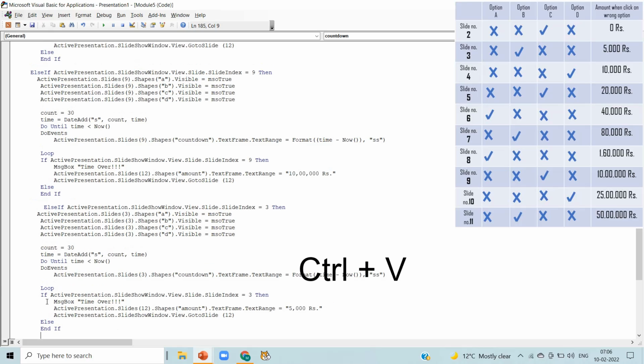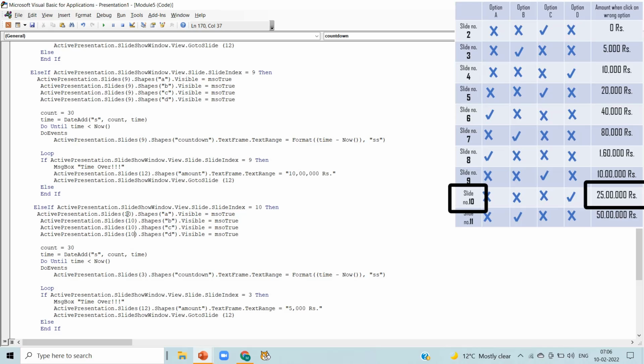Now again press enter, press Ctrl plus V, as else if is already written here. Now write slide number 10. Delete the previous slide number and write 10 here. And the amount is 25 lakh here when we click on wrong option or time is over.